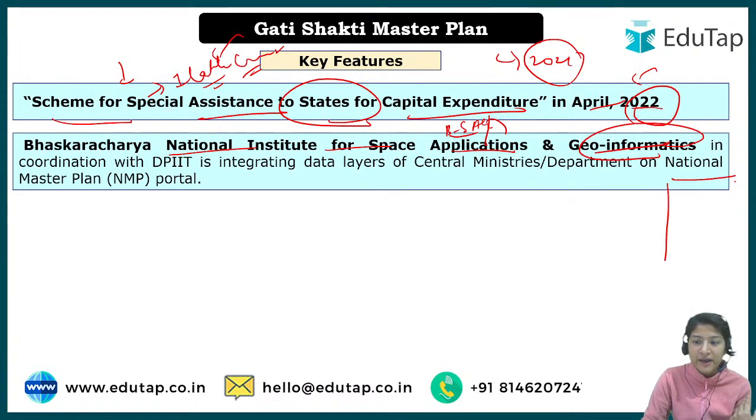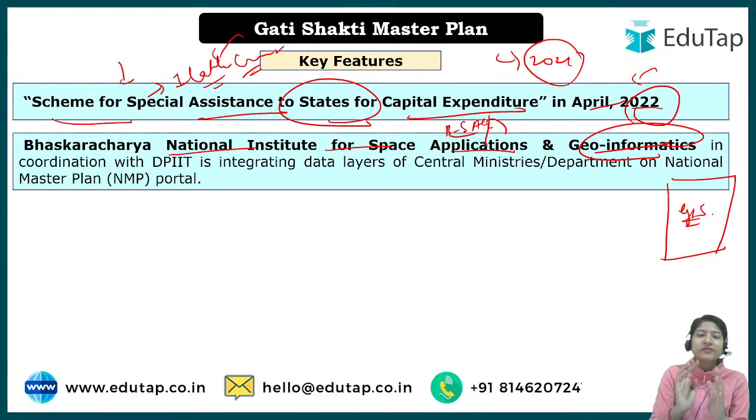So I told you, there will be a portal in which all the information is GIS based, and every development will be recorded in that portal. You can virtually watch how much development has been done in a particular area by which ministry. In fact this will help the ministers also to have an overview of how things are running there. And the other ministries will also understand, okay, the development is about to end, let's start with our procedure. So basically this informatics system will involve all these details, satellites will be properly used, and for that we have used BISAG and geoinformatics.